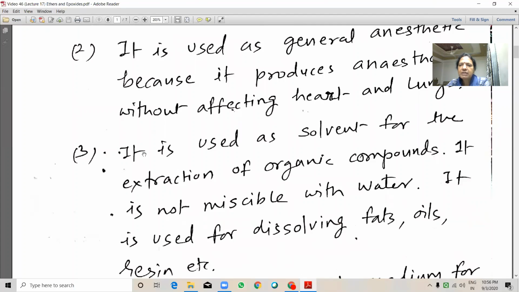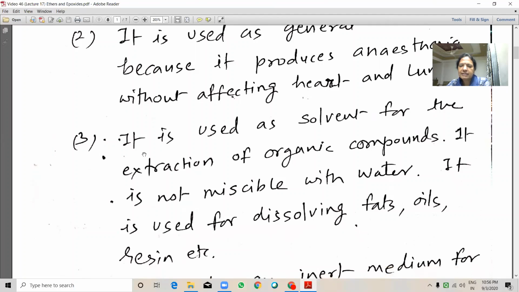It is used as a solvent for the extraction of organic compounds. It is not miscible with water. It is used for dissolving fats, oils, resins, etc.